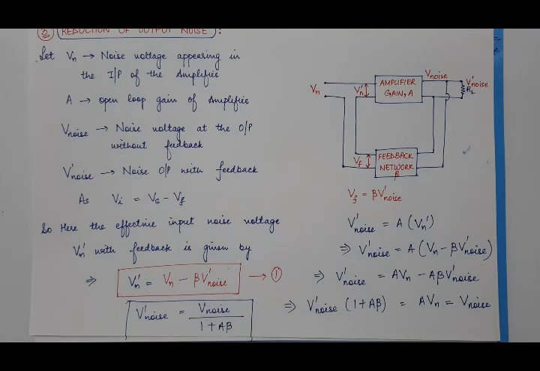So if you increase the feedback, beta factor will increase. If beta will increase, 1 plus A beta will increase, and then 1 upon 1 plus A beta will decrease, which will decrease this V dash noise. It means the amount of noise present in the desired output signal will decrease by increasing the negative feedback. So this is another very important advantage of using negative feedback in case of amplifiers.